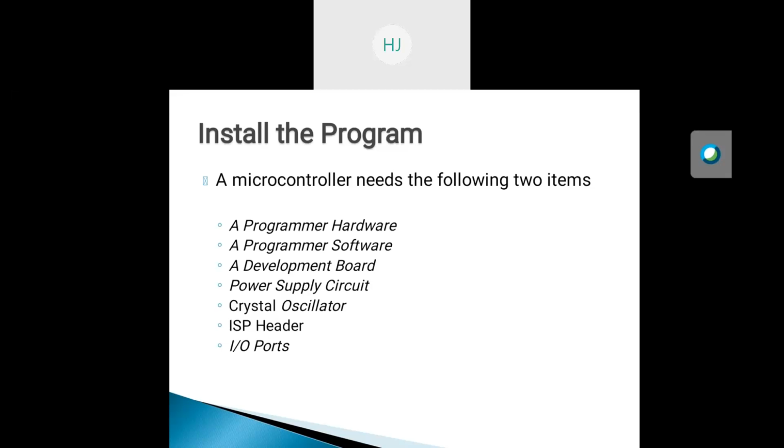The programmer software of the embedded system runs on the programmer's computer, where you can run the IDE tools. The main function of these tools is to read the data from the hex file produced by the C compiler and transfer it to the hardware over the USB port. The next is the development board.